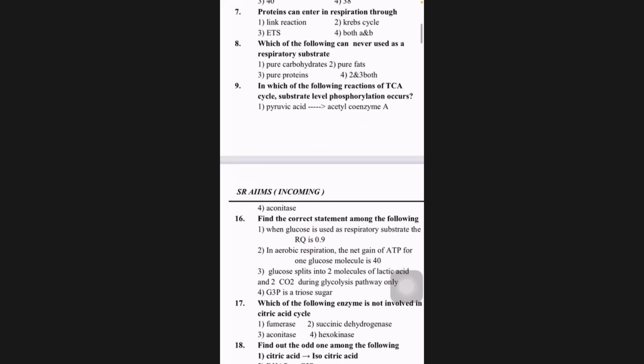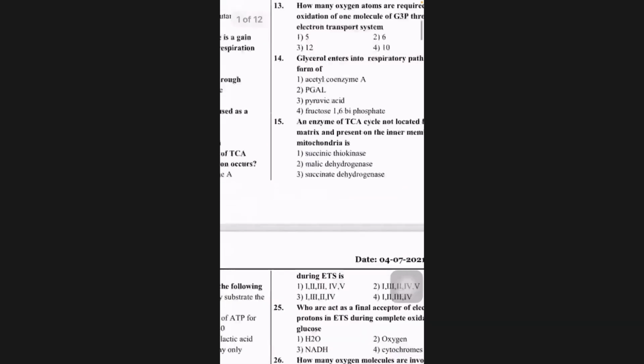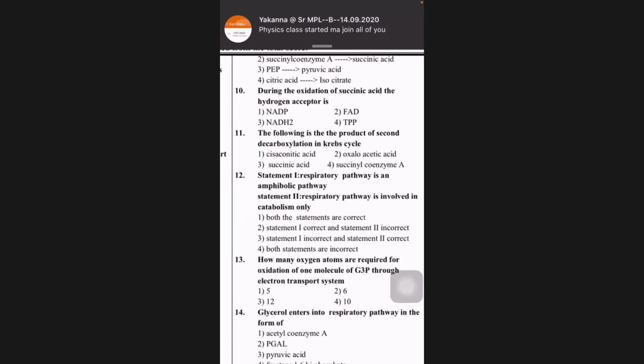Then 9th, in which of the following reactions of TCA cycle does substrate level phosphorylation occur? What was that in TCA cycle? Succinyl CoA to succinic acid. So third option, isn't it?